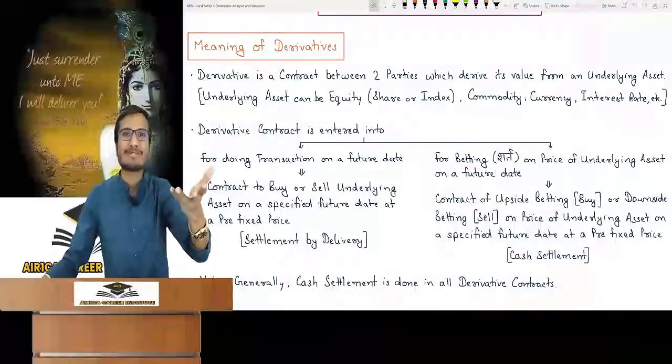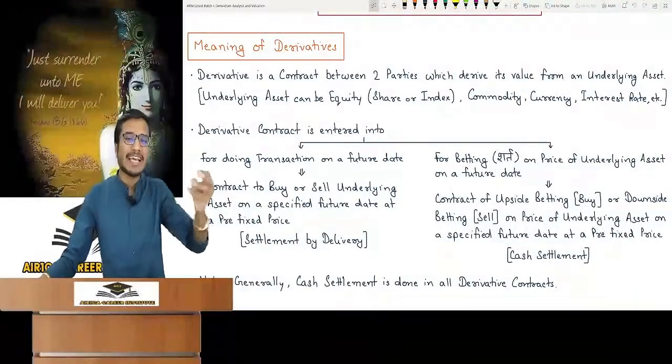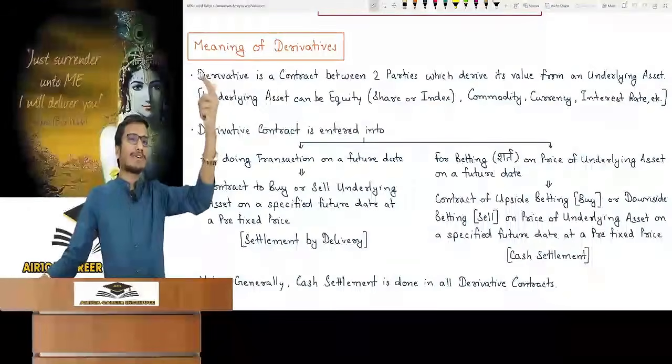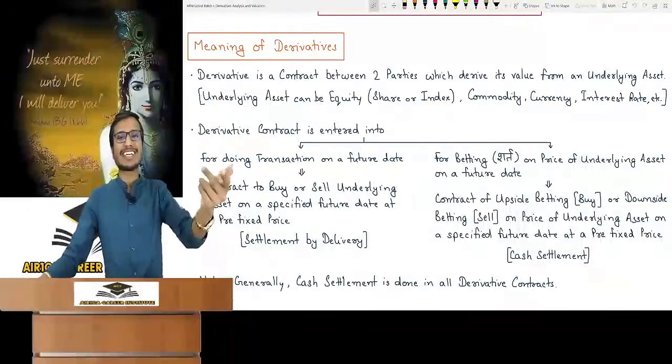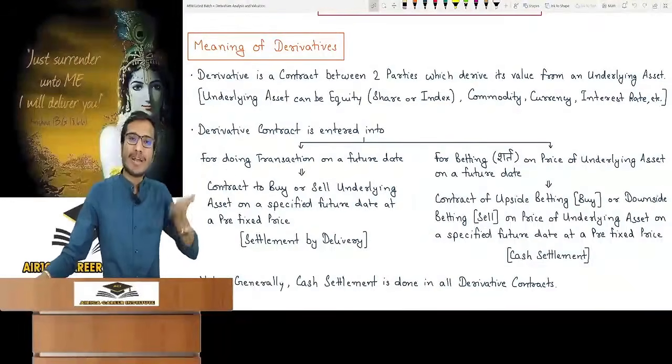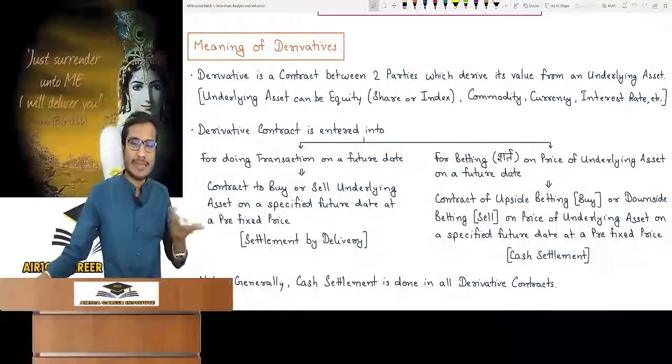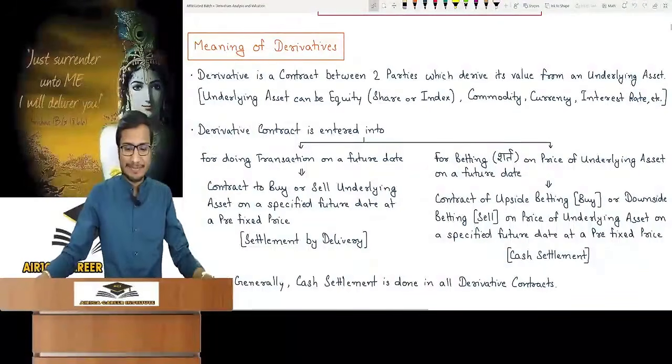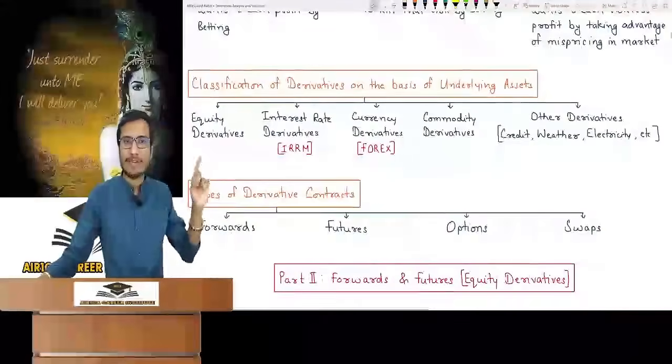You can bet on the index that after 3 months Nifty will go above 25,000 rupees. One person is saying that no, it will go down. If it goes up, then it is a gain, and if it goes down, then it is a loss for me. So this is how equity derivatives are made.